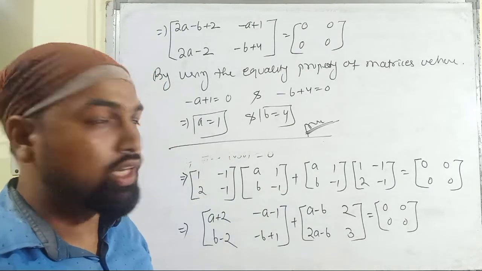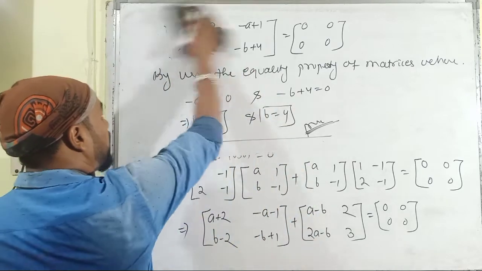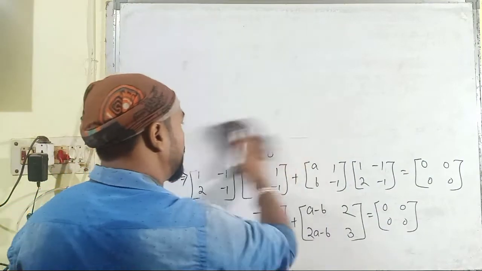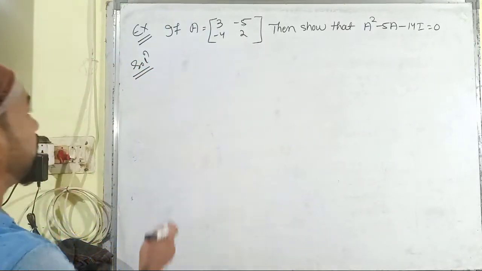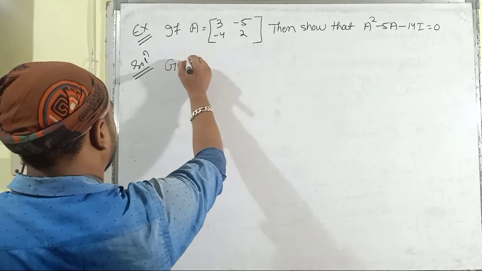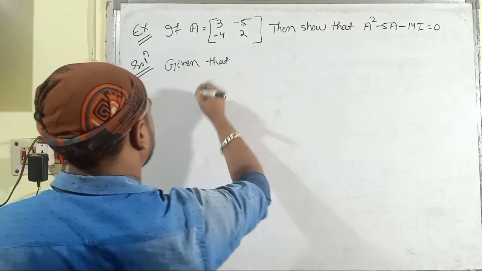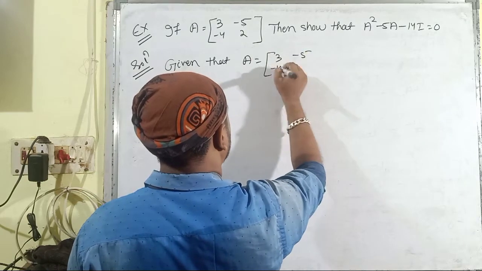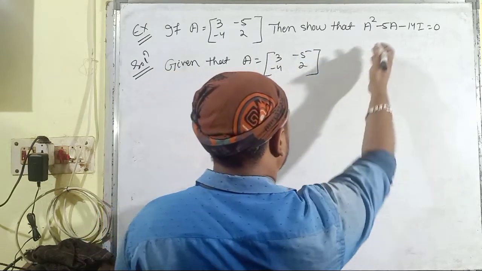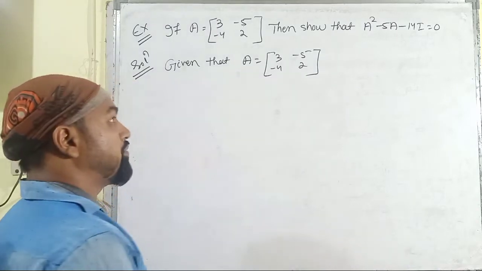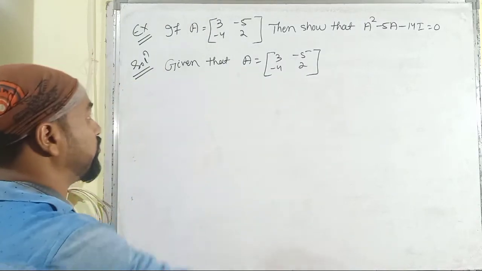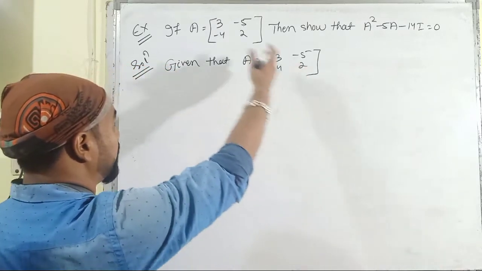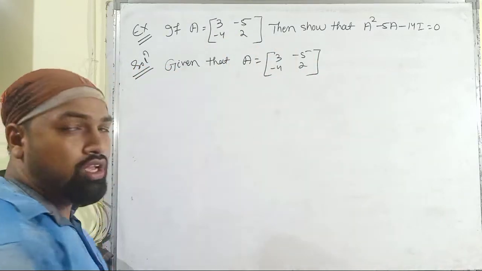Then let us move to the next problem, problem number 3, or you can say example number 3. Here it is problem number 3. Given that the matrix A is equal to 3, minus 5, minus 4, 2. We have to show that A square minus 5A minus 14I is equal to 0, and here I is an identity matrix of order 2 cross 2 because it will be the same order as the given matrix A.